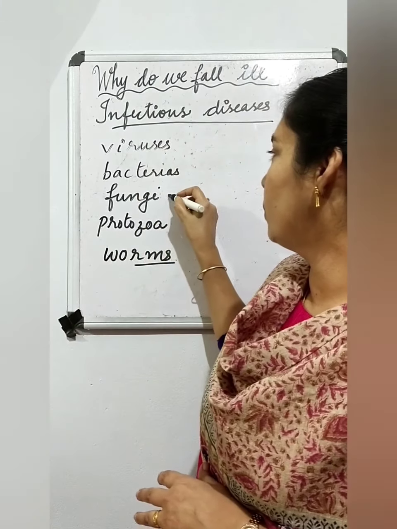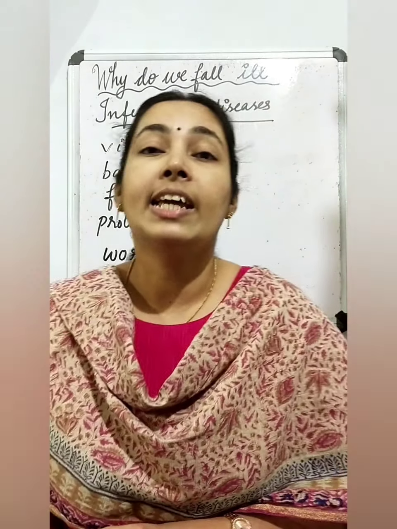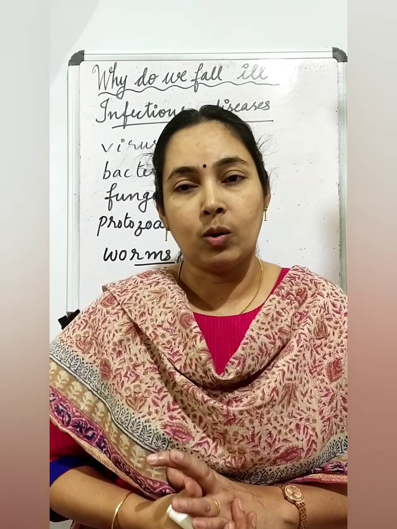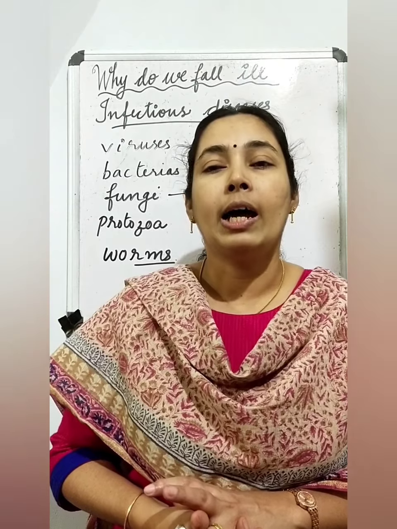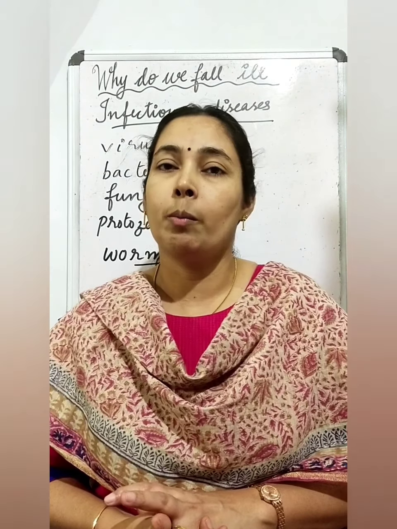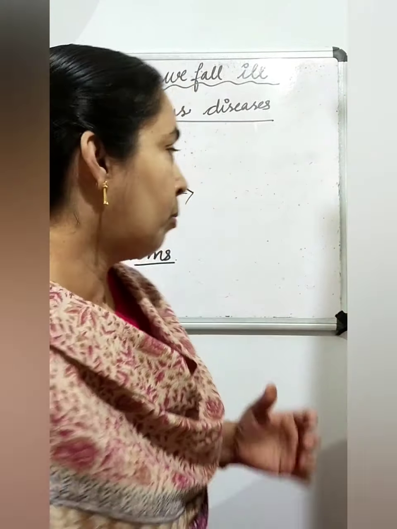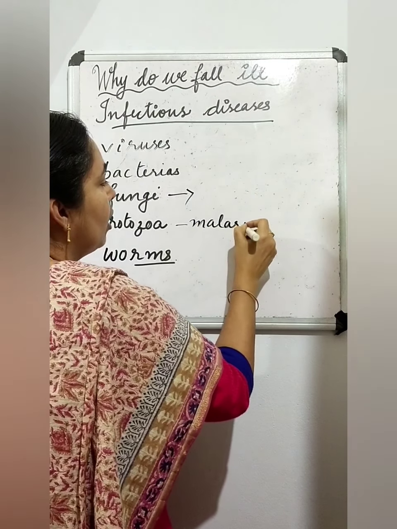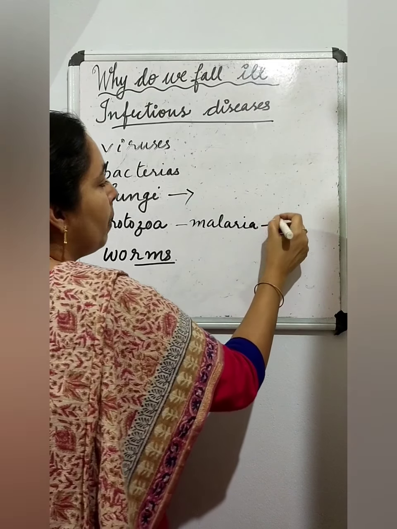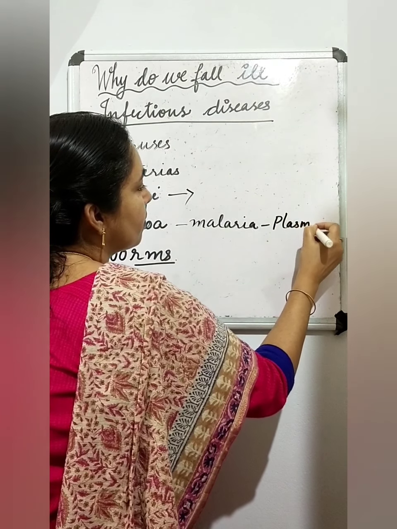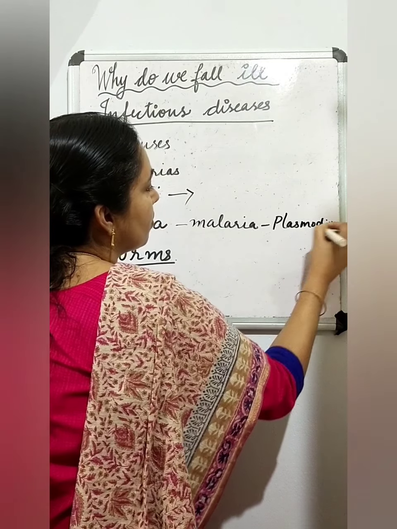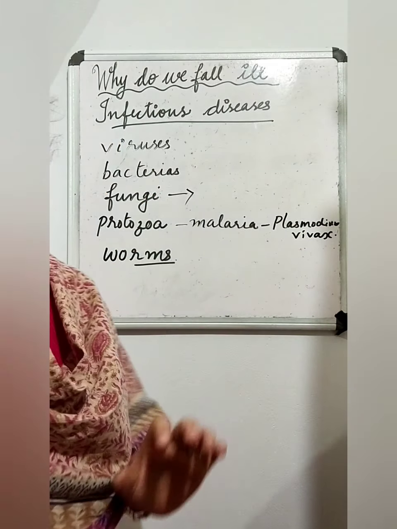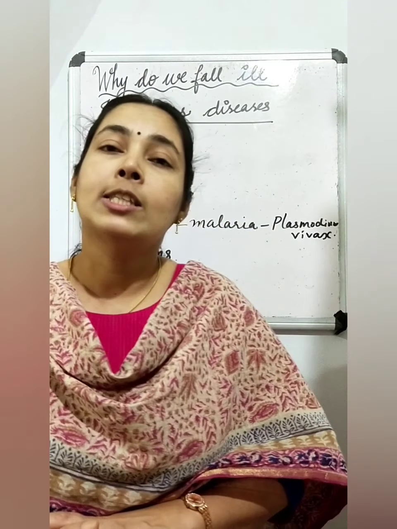Then fungi usually cause skin infections, itching on the skin and all. And protozoans also cause many diseases. Malaria is caused by a protozoan called Plasmodium vivax, and this is carried by the female Anopheles mosquito.